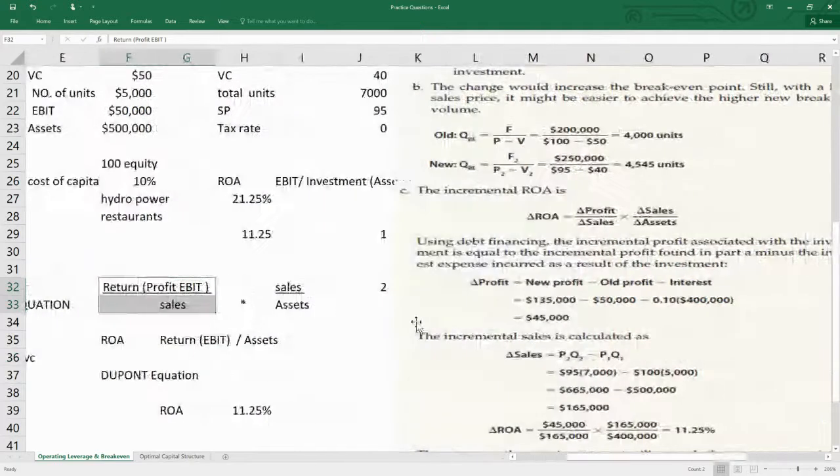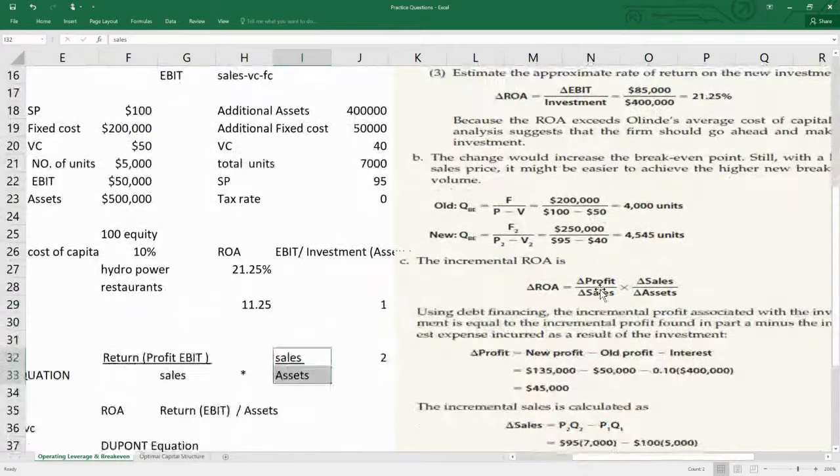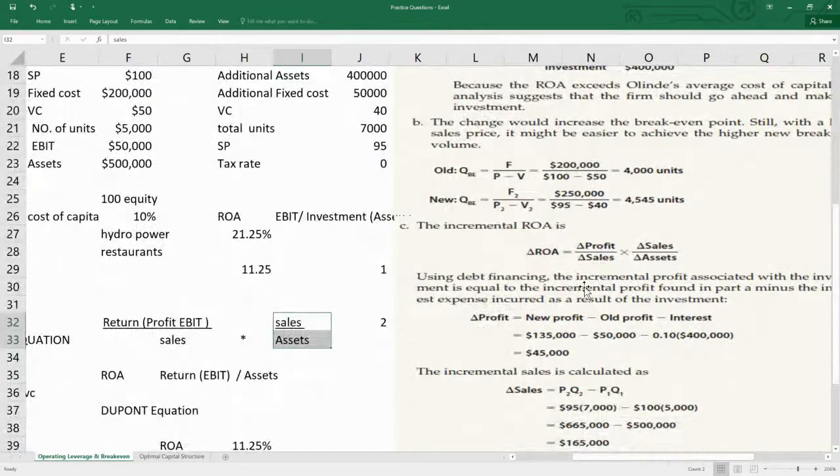So we have to find now EBIT, sales and sales by assets. So incremental ROA is equal to change in profit by sales, same formula, profit by sales and sales by assets. Increment in profit by increment in sales into increment in sales by increment in assets. We know all the metrics, but we need to find profit. So what is the profit? What was the new profit?